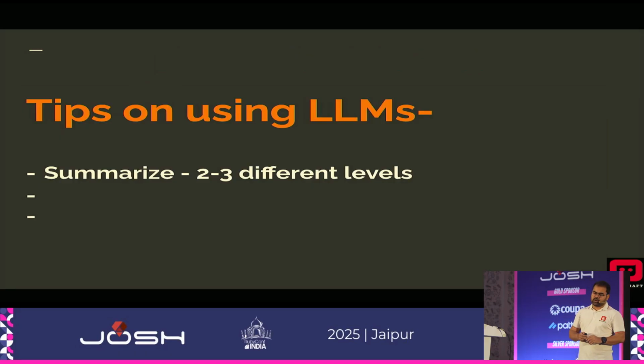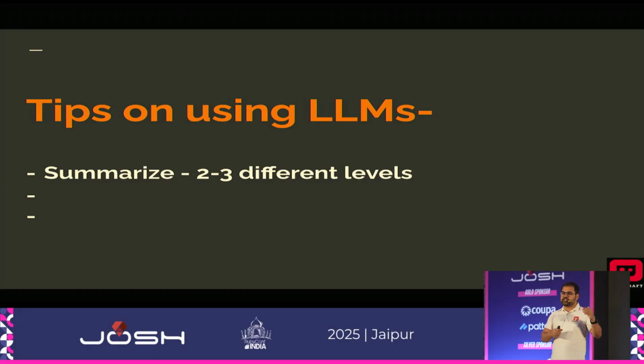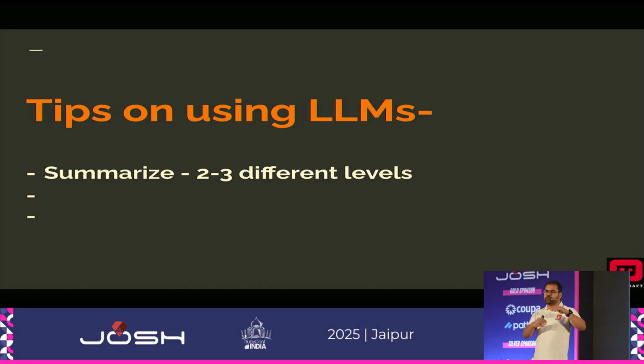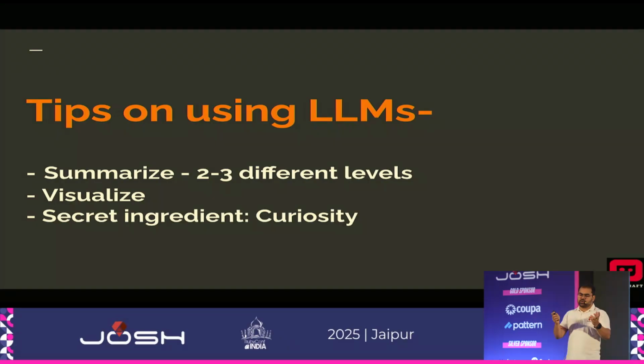So to conclude, tips on using LLMs: for summaries, there are three different levels. For example, when I am summarizing something as complex as Active Record, I wouldn't ask it to generate the entire summary. Rather, I would ask it to look through the entire classes and their associations, create a bigger summary, and then maybe create a smaller summary, and then maybe something that is 2 paragraphs long. I will start with the 2-paragraph one to get an overview idea, then go to something that is 6 paragraphs long, and then finally something that is 4 pages long. That way you have different levels of summary, and you should be able to visualize it better.